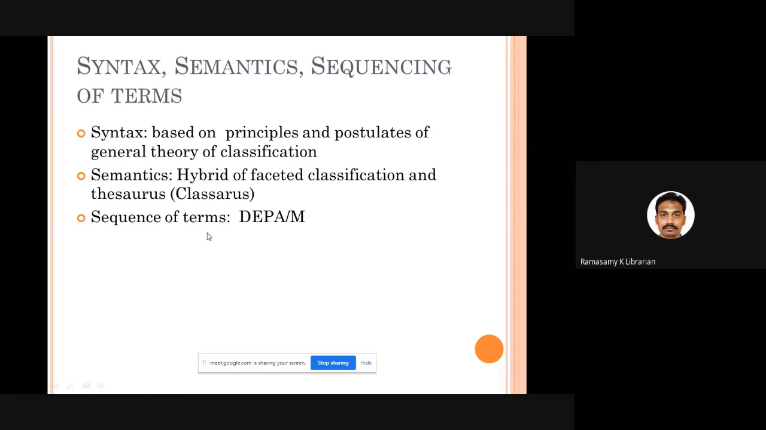So POPSI is going to help you do both faceted classification and associative classification. What is associative classification? The preparation of subject entries is called associative classification. So POPSI will help you prepare these two different kinds of classification. And what is the sequence of terms? First you have to write D, then E, then P, then A, interpolated by M. Good, this is the order.